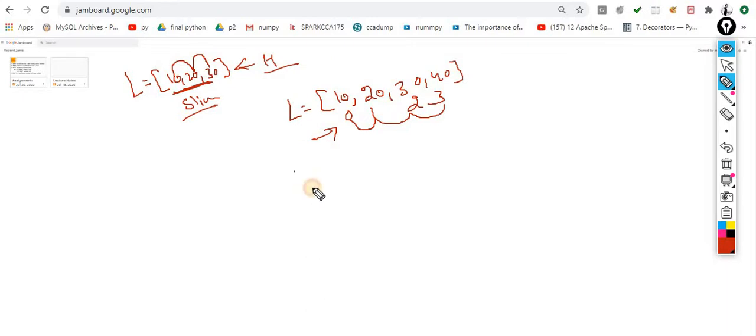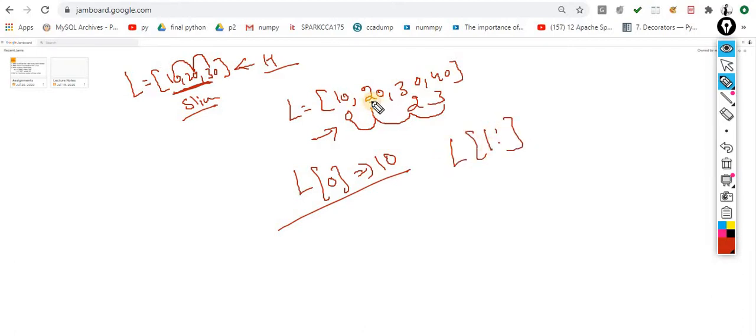So the same thing you can do. L of 0, you will get the output 10. And again L of 1 colon, that means you are slicing from index 1 to the end of the list. So output would be 20, 30, 40. The slicing is implementable over here.